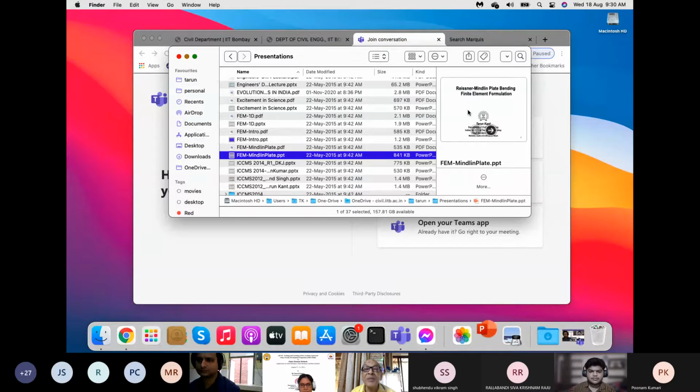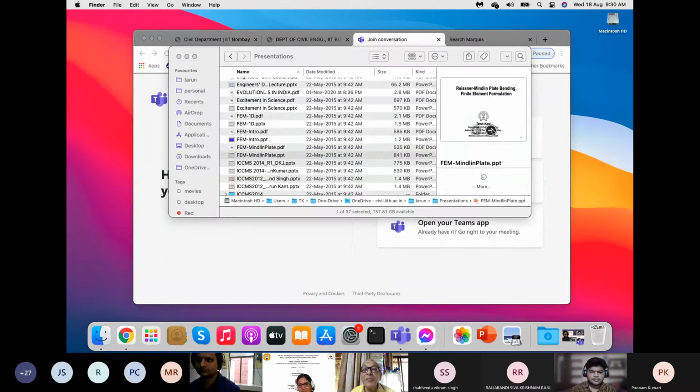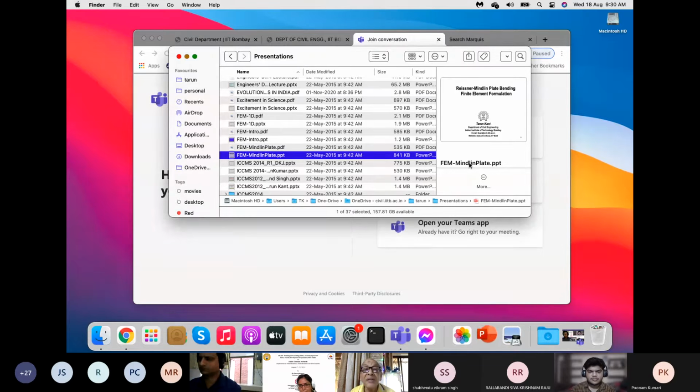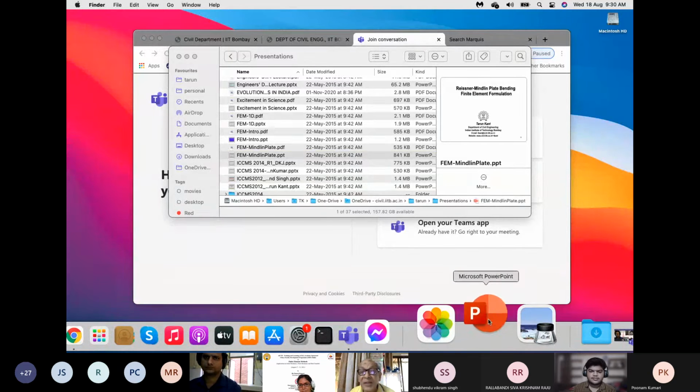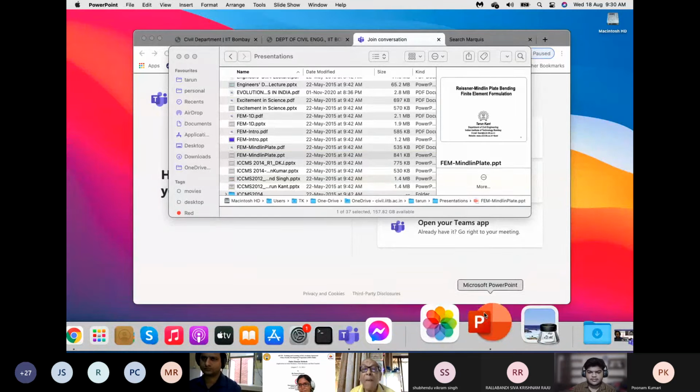Are you able to see something? Something is coming. Your whole screen is visible. My screen is visible, yes, sir. But you need to convert it in the PPT mode. Yes, I pressed PPT. It will happen, just one minute. I only pressed PPT. Why is it not opening?